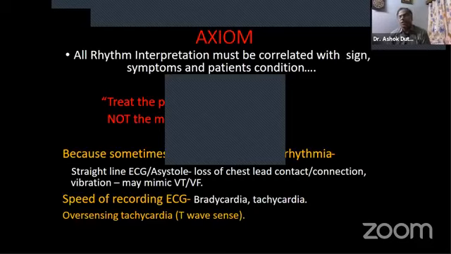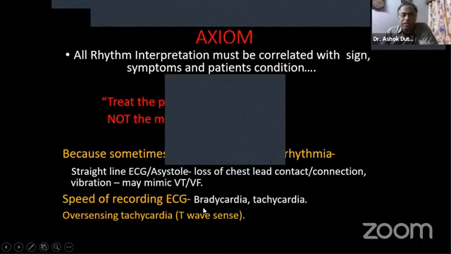Sometimes the speed of the recording of the ECG may erroneously produce a diagnosis of bradycardia or tachycardia. And sometimes tachycardia on the monitor may be diagnosed because of oversensing of the T waves, because T waves are so tall that they are also recognized as QRS complexes by the monitor.